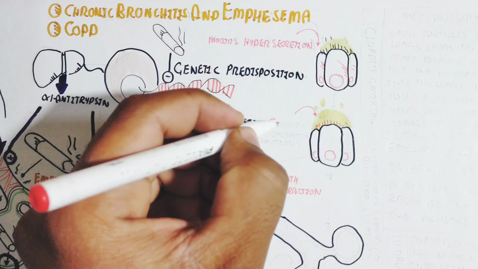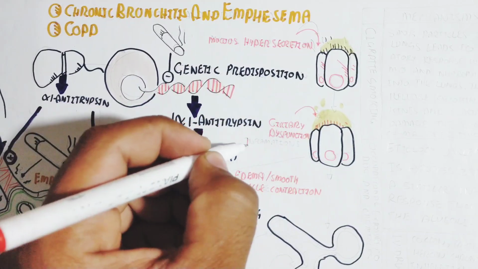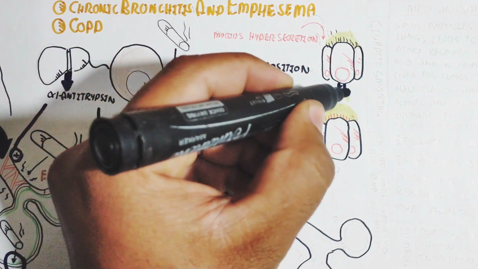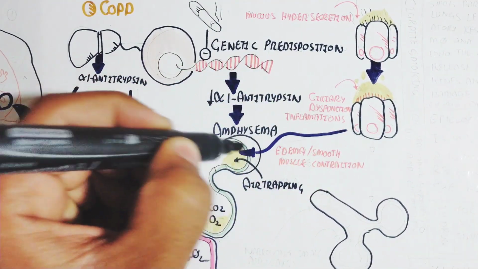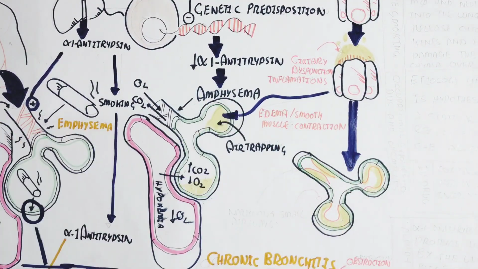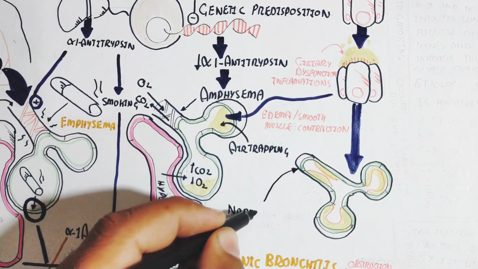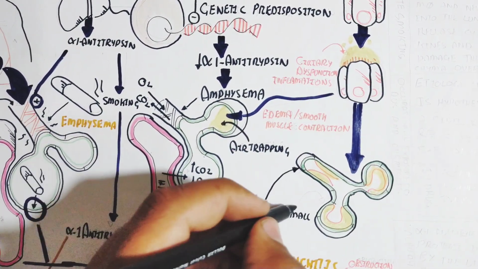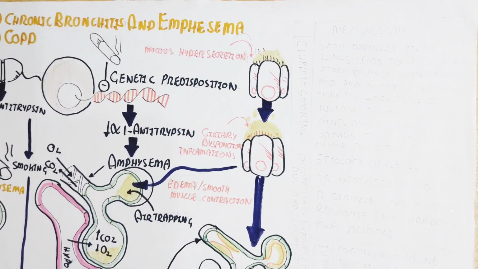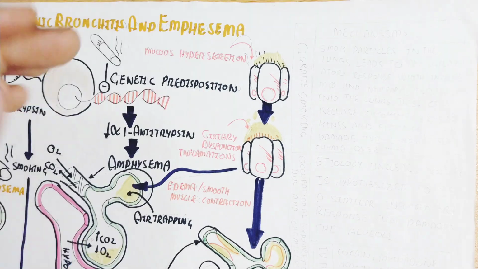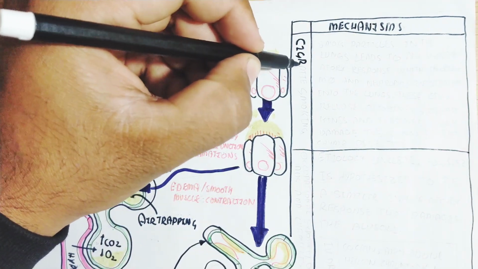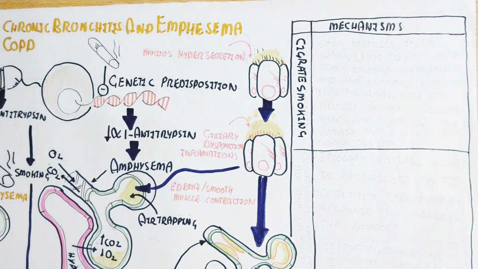Here is the epithelial cell. Mucus hypersecretion will occur due to the damage from oxidative stress, inflammatory mediators and cytokines. This leads to ciliary dysfunction, inflammation, edema and smooth muscle contraction, which decreases the volume of the lungs and narrows the small airways. Remember the air trapping, and an important thing to understand: difficulty in breathing and oxygen consumption will lead to many problems.